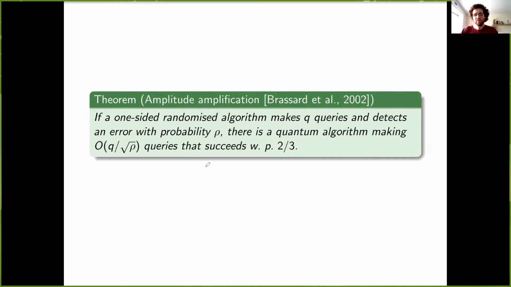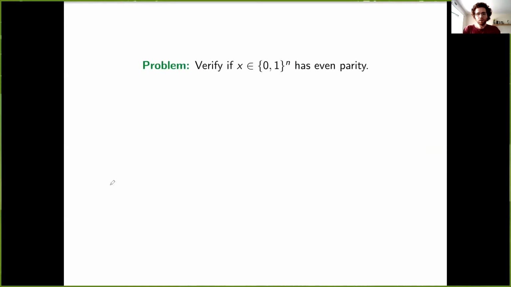How can we make this algorithm succeed with high probability? Well, the standard way of doing that is just to repeat the algorithm 1 over rho times, roughly, so that then it succeeds with constant probability. What amplitude amplification allows us to do is to get a square root savings in this overhead. Instead of having a 1 over rho multiplicative overhead, we have only a 1 over square root rho overhead. Okay, so with that behind us, let me put all of that aside for a moment and discuss a simple but surprisingly interesting problem.